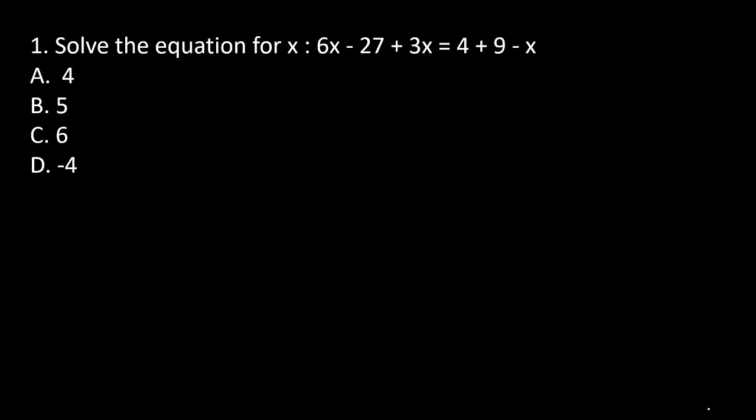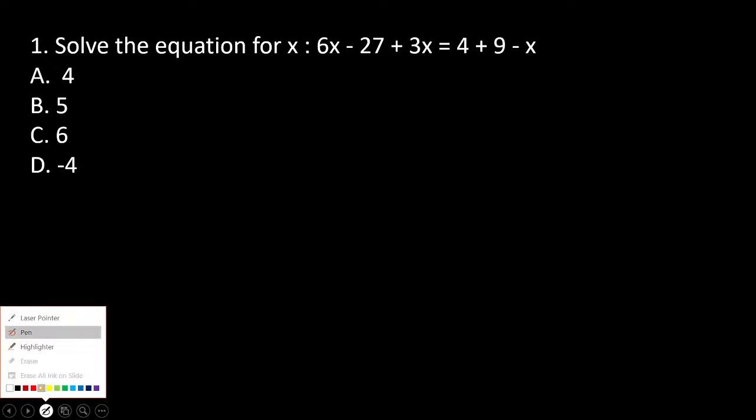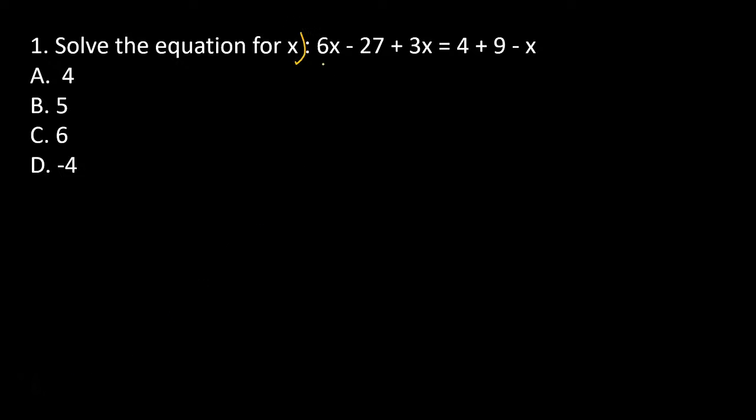Here is question number one, find the value of x. There is a small equation given directly: 6x minus 27 plus 3x is exactly equal to 4 plus 9 minus x. Then what is the value of x? Just find the value of x, Nana. Just try this question. So direct information.